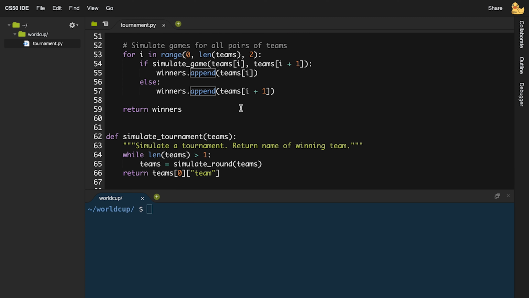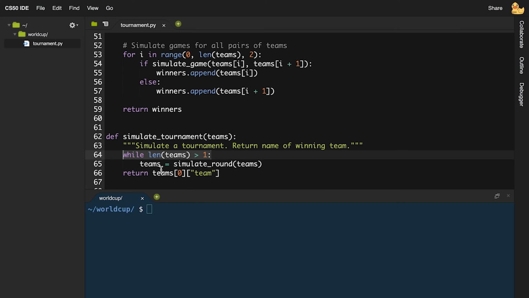So we want to keep simulating rounds as long as we still haven't yet gotten down to one team. So as long as len(teams) is greater than 1, here we're using a while loop and taking advantage of the len function in Python, which gets us the length of some sequence, for example, the number of items in a list. As long as there's more than one team, then there's another round that we need to simulate. So we'll go ahead and simulate a round with those teams and set that to be the new value of this variable called teams. This is going to repeatedly simulate rounds and then update teams to just be the list of all of the winners.